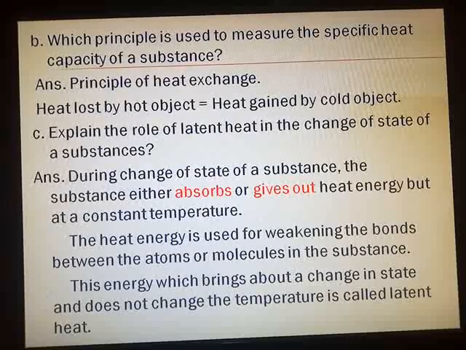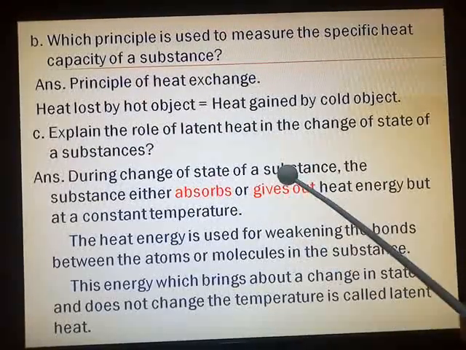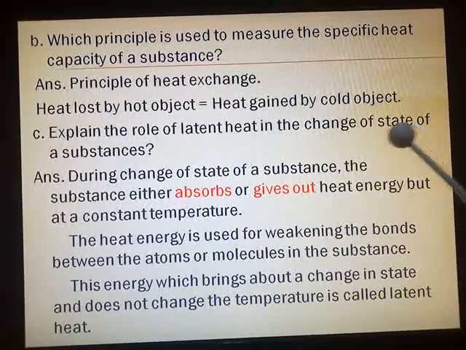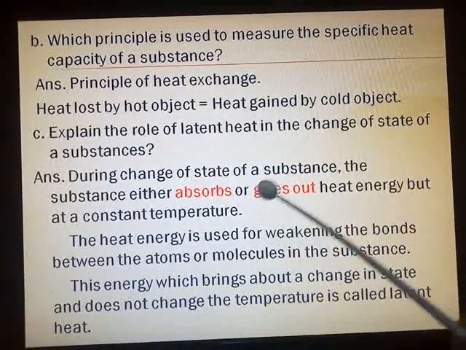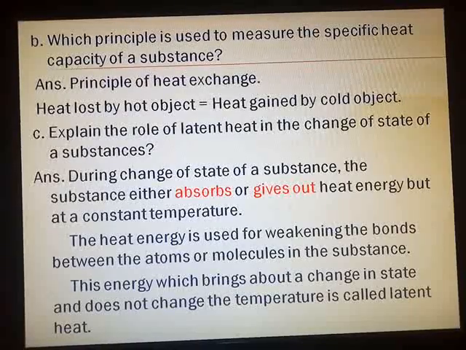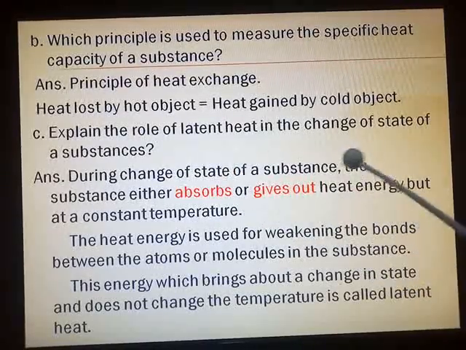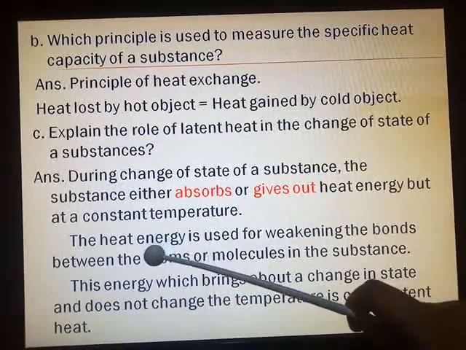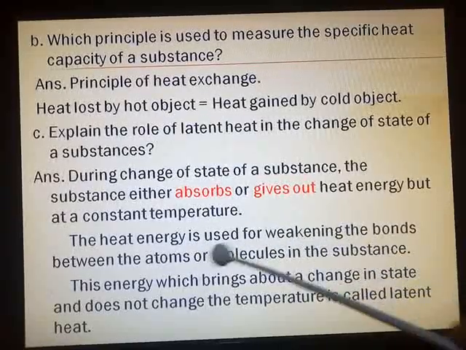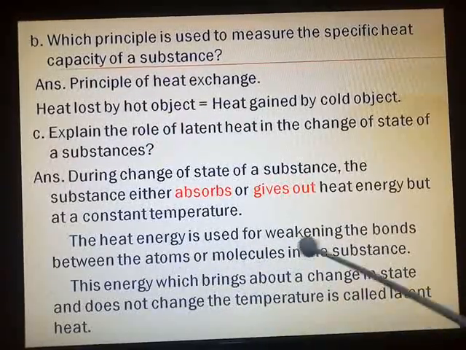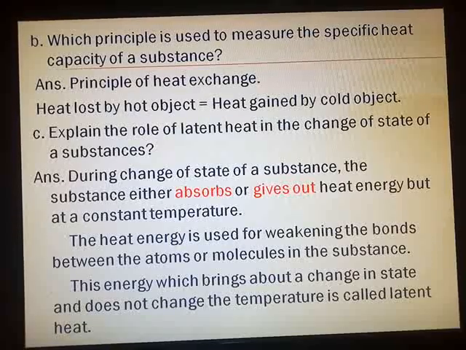So first statement we have shown that when any substance changes its state, what happens? The substance either absorbs or gives out heat energy. Second step, we are showing what this heat energy is doing. This heat energy is used for weakening the bonds between the atoms or molecules in that particular substance.